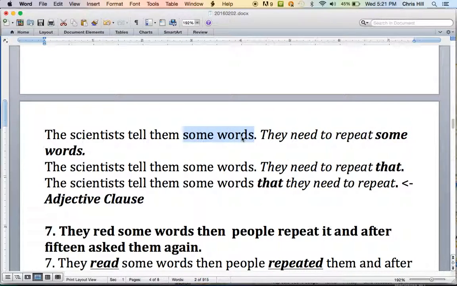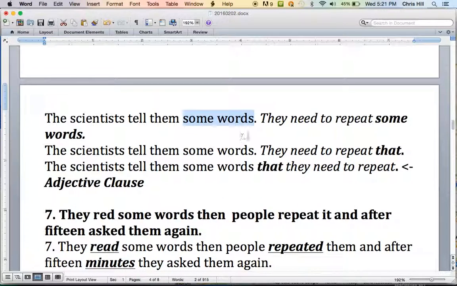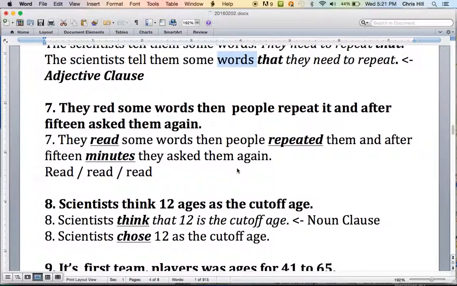Because these are the same, we can make an adjective clause. So we replace some words with that. This is our pronoun. That needs to move to the front of this clause. This is our new adjective clause. So the scientists tell them some words. Which words? Words that they need to repeat. This adjective clause is describing the words. These are a little tricky, but we did a nice job.